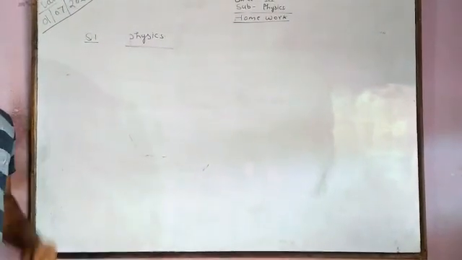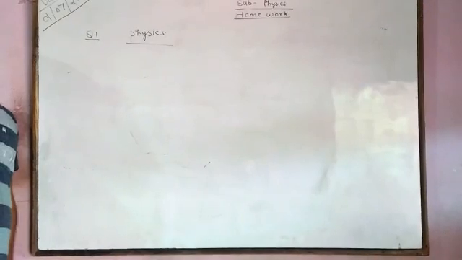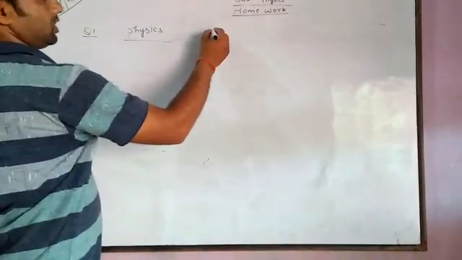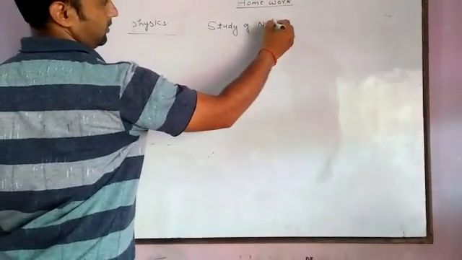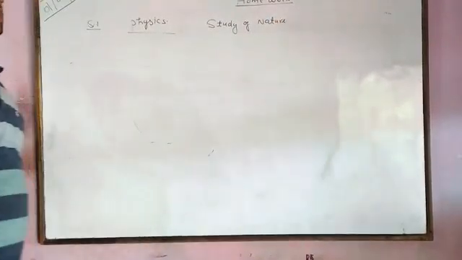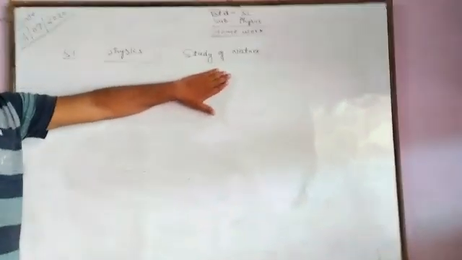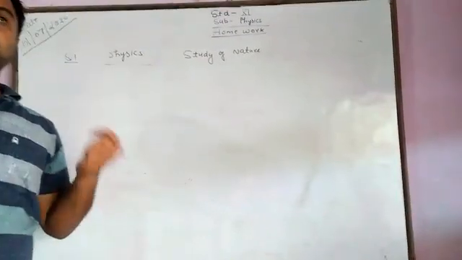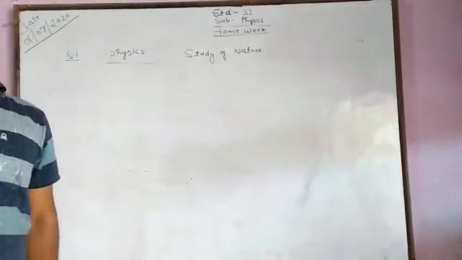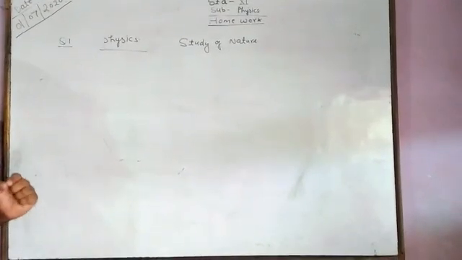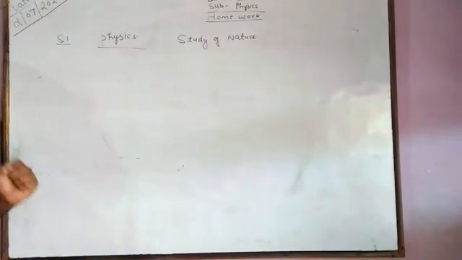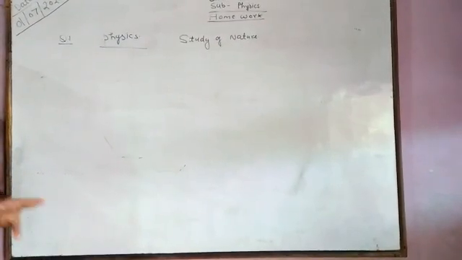Physics is the study of science in which we are studying nature. Study of nature, a science which deals with nature and the various laws which are related to nature. In physics, we study nature and there are various types of laws given in nature, and we study them in the topic of physics. It means physics is the branch of science in which we are studying nature and various laws.